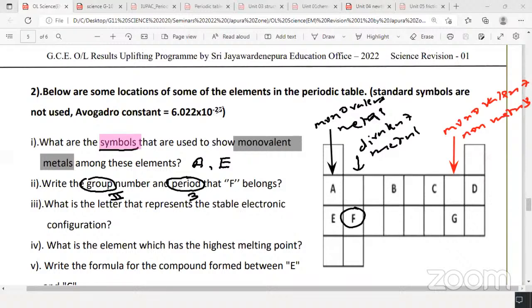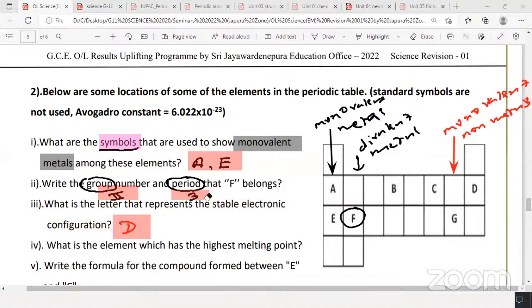Okay. Which elements of which group have more stable electronic configurations? We call them noble gas configuration. Answer is D. Remember, when you're writing the answers, don't use the real symbol. You have to write the answers using the symbols given here. So that's D here.